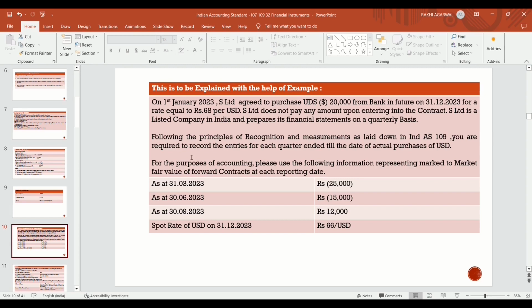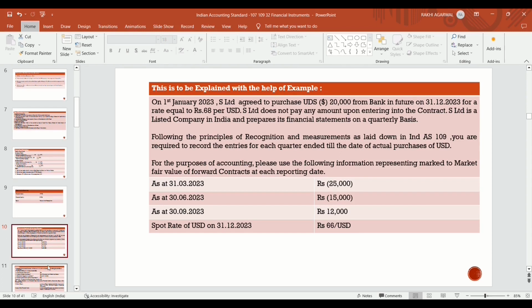The spot rate of USD on 31st December 2023 is rupees 66 per USD. On the initial date when the contract is prepared, the rate is rupees 68 per USD, but the spot rate on 31st December 2023 becomes rupees 66 per USD.